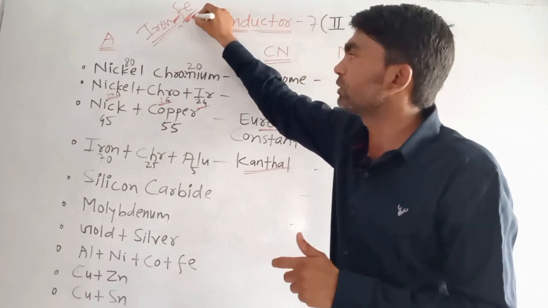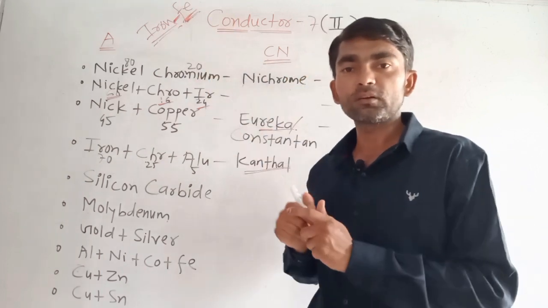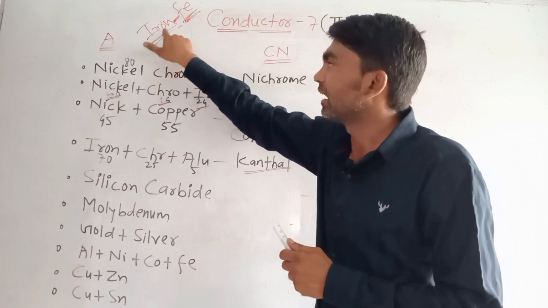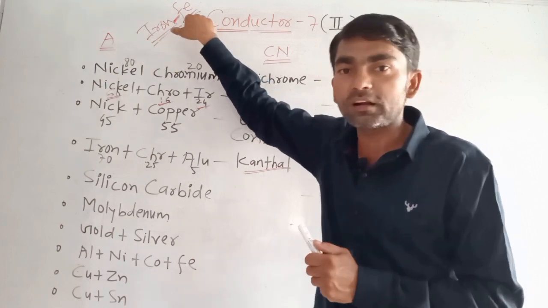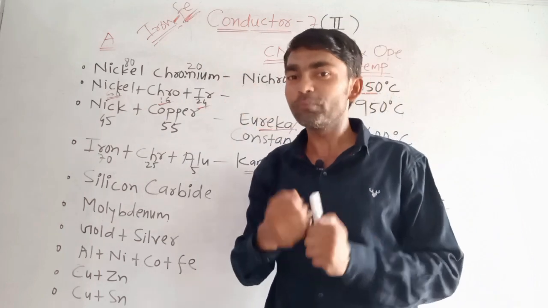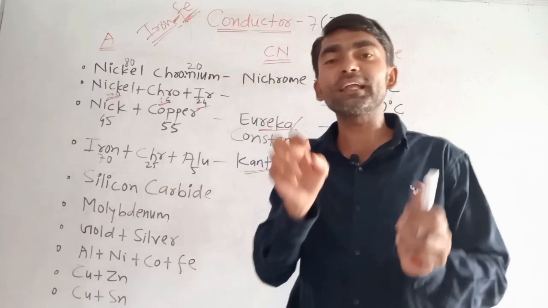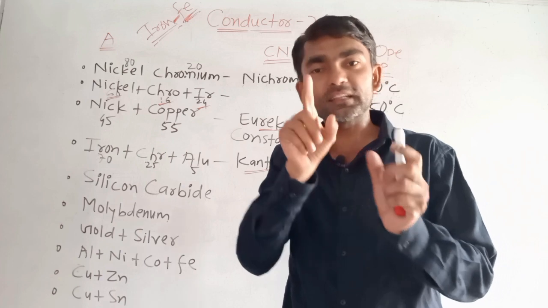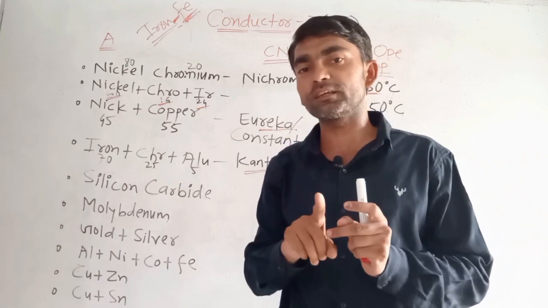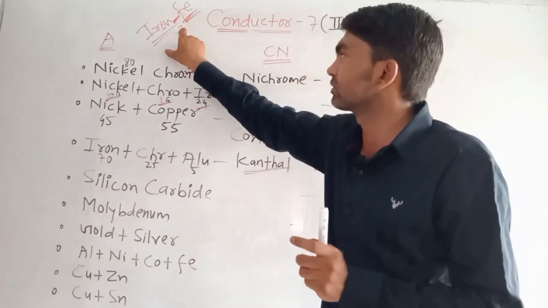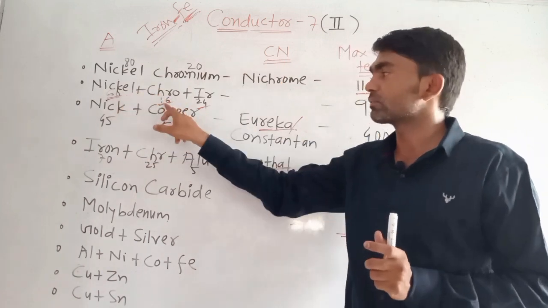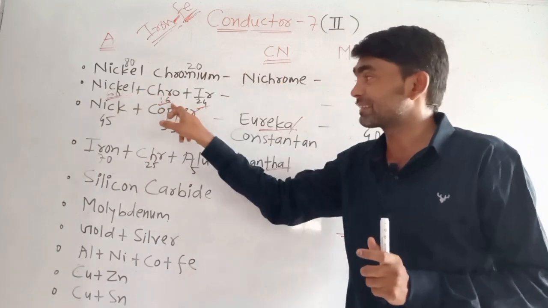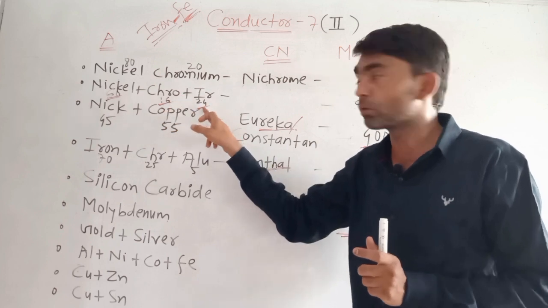Is there any match between iron and Fe? Not in any angle. Iron starts with I, and the chemical symbol is Fe. Very different. So you have to note this exception. They ask very exceptional things in competitive exams. So nickel 60%, chromium 16%, iron 24%.